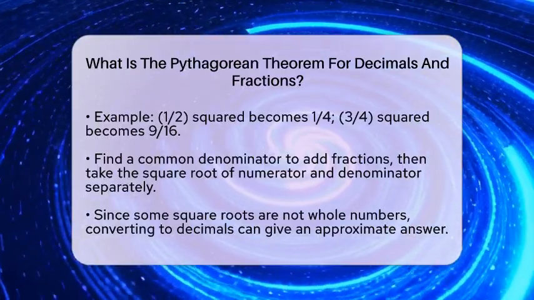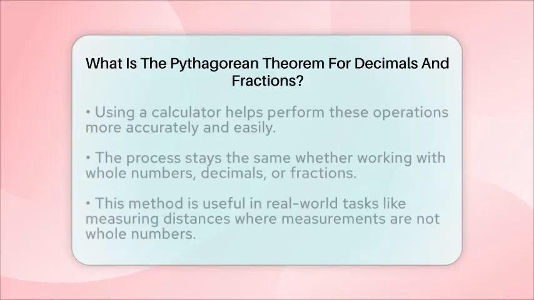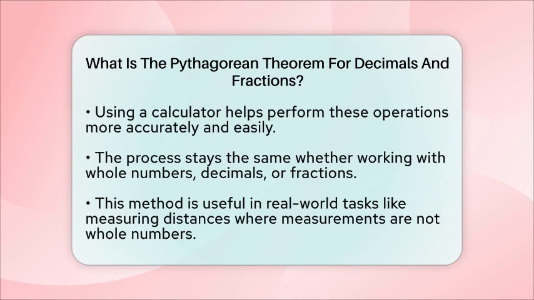Remember, the main idea is that the Pythagorean theorem works just as well with decimals and fractions as with whole numbers. The key is to handle the arithmetic carefully, especially when squaring and taking square roots. Using a calculator makes this easier and more accurate. This method is very useful in real-world situations like measuring distances in construction or navigation, where measurements are often not whole numbers. Whether you are working with decimals or fractions, the process remains consistent.